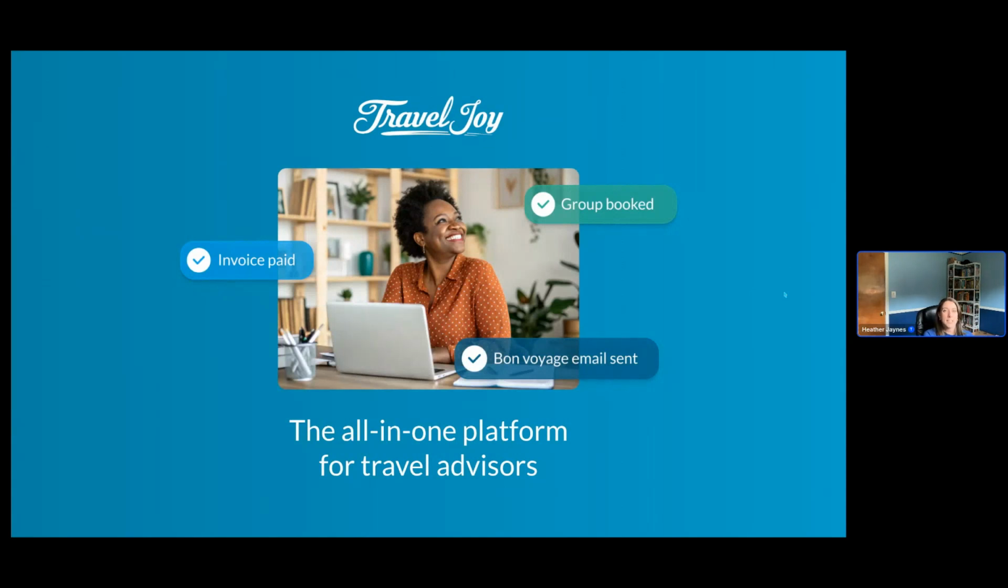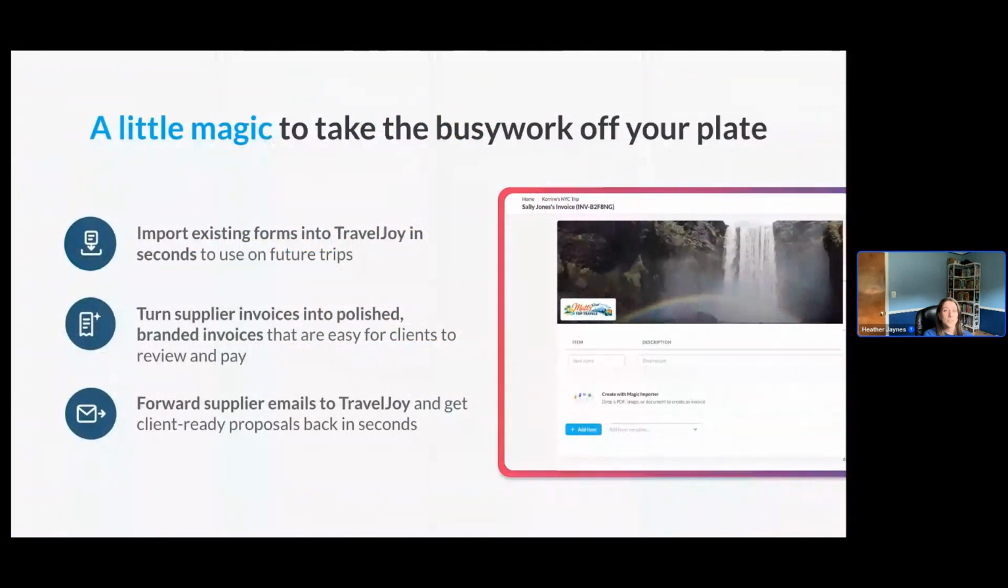Today, we're diving into TravelJoy features that are so good at taking busy work off your plate that it feels like magic, which is why we call them our magic features. When something already exists, whether it's a form you've used for years, a quote, or an itinerary you just got from a supplier, you shouldn't have to recreate it from scratch. And don't worry, none of this means losing your personal touch. Everything you import stays fully editable, so the final product still looks and feels like you.